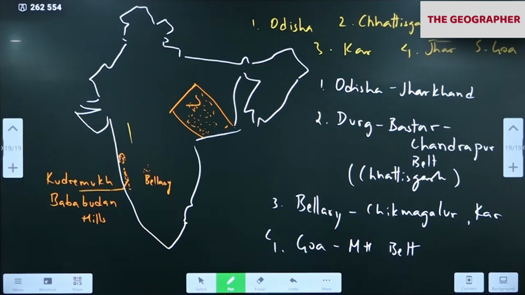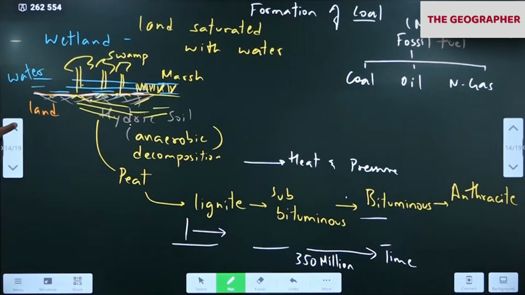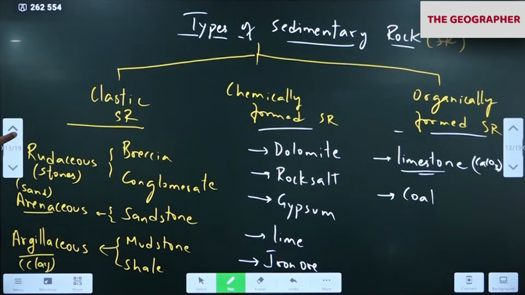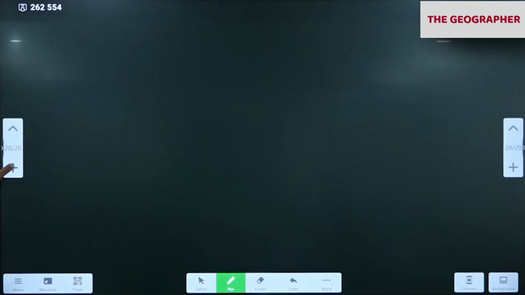Clear? So we have covered all the types of rocks, and also we have discussed fossil fuels. We have discussed iron ore also. Tomorrow's class I will cover weathering, erosion, and soil. Please revise today's class. Make sure you write one page on architecture in India and the rocks they have used. Do some research on that.